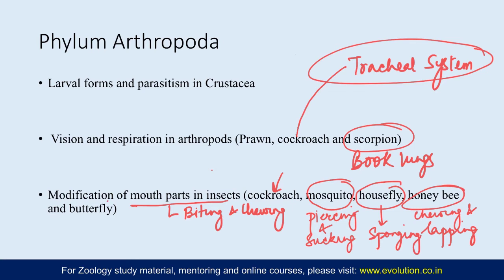And then the butterfly has the siphoning mouthparts, and in siphoning mouthparts, these are highly specialized for sucking up juices of fruits and flowers. So mandible and labium in them are reduced, but the galea of maxillae is elongated to form a hollow tube or proboscis, which is coiled up in case of butterflies and moths. So that is the siphoning mouthparts.